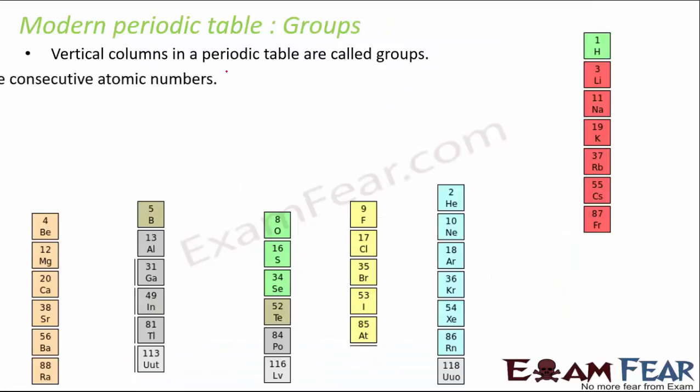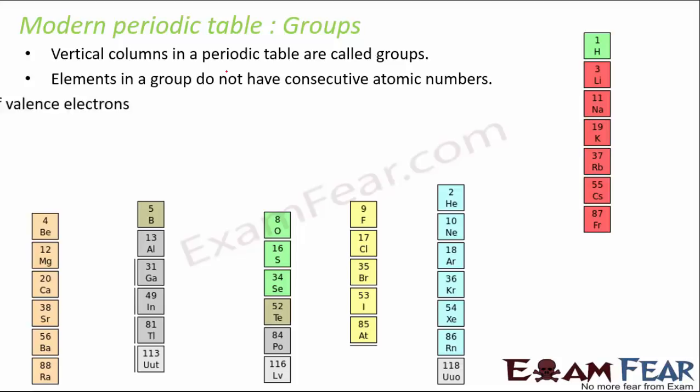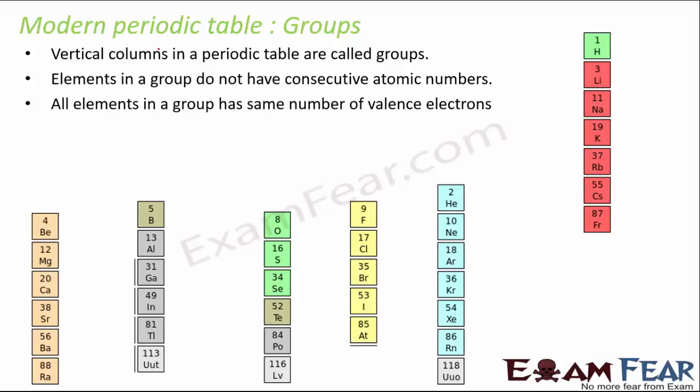These are the vertical columns. Elements in a group do not have consecutive atomic numbers because that is not possible, right? Because we are placing the elements along the periods. So now along the groups, what would be the similarity? They all have the same number of valence electrons.